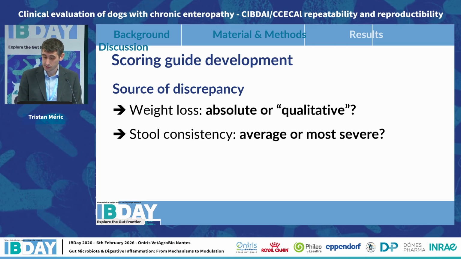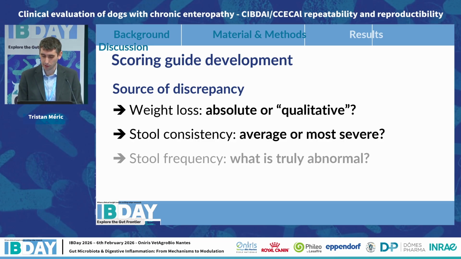Regarding stool consistency, one evaluator averaged the reported consistency over the past few weeks, whereas the other one used the most severe consistency. And finally, regarding stool frequency, the first evaluator considered that more than 2 times a day was abnormal, as stated in the first publication of the development of the CIBDI, but the second evaluator considered that 2 times a day still remained normal.